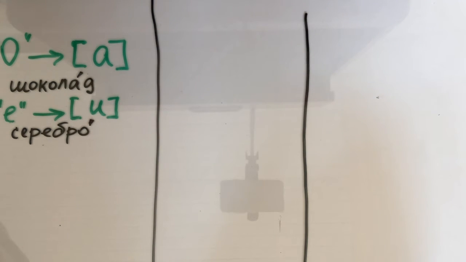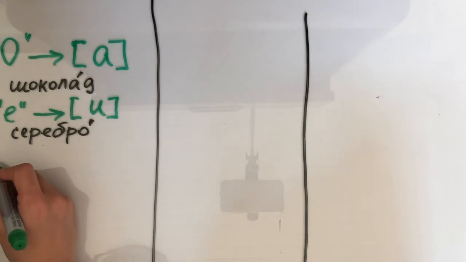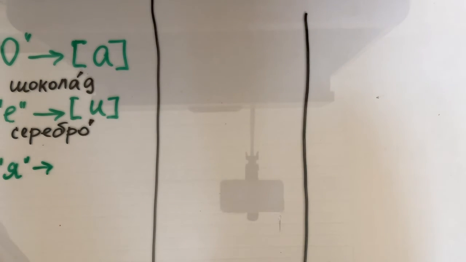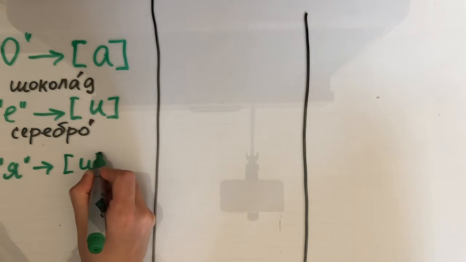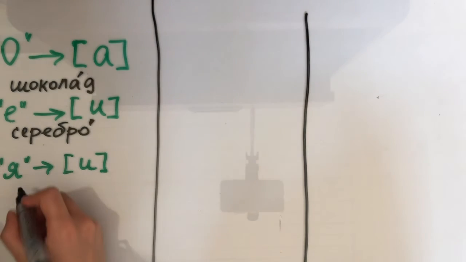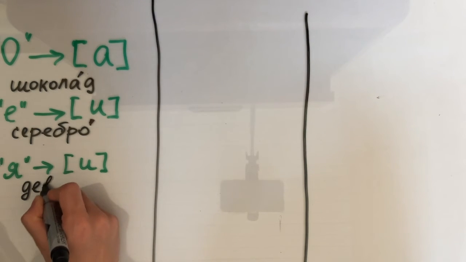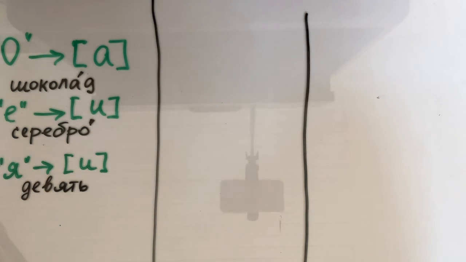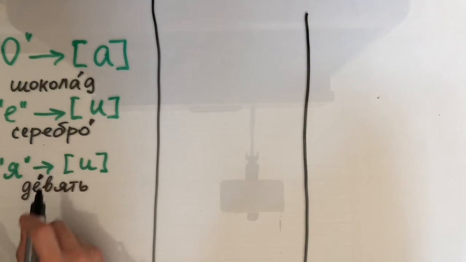The last vowel with a similar rule is Ya. When unstressed, Ya is pronounced as I. For example, in the word девять. Where does the stress fall? Девять means 9. Yes, the stress falls on Ye.